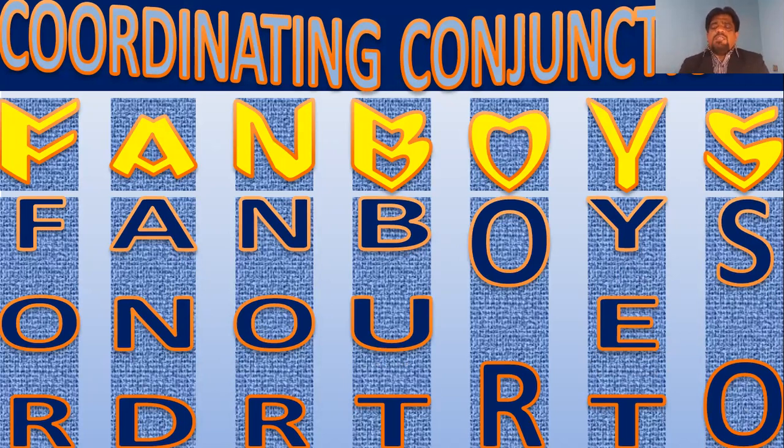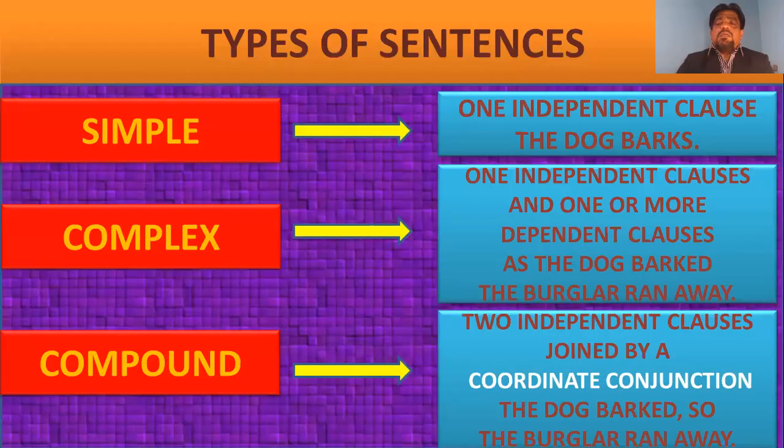And if we find these 7 coordinating conjunctions, which we could easily call FANBOYS conjunctions, what would we call these sentences? Accordingly, based on the types of conjunctions used in a sentence, we could divide sentences into simple, complex, and compound. These are the 3 categories of sentences based on their structure.